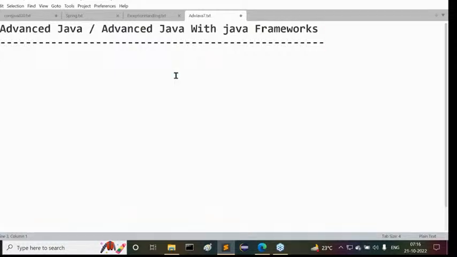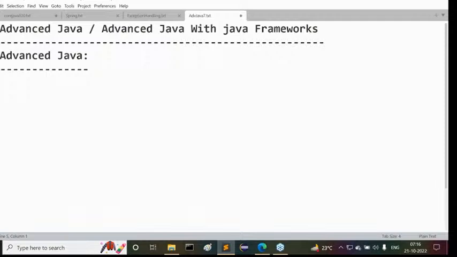At the end of the class, I'm going to give the total schedule, how I'm going to complete advanced Java as well as the frameworks. I'll discuss these things clearly with you at the end of the class.